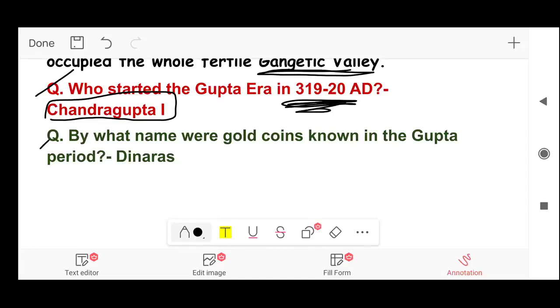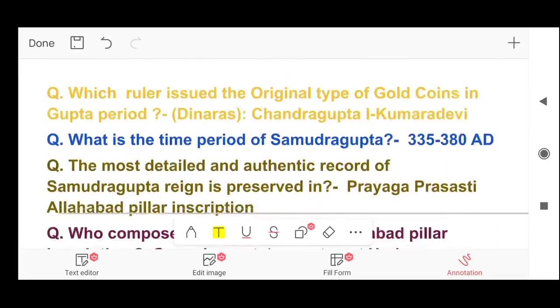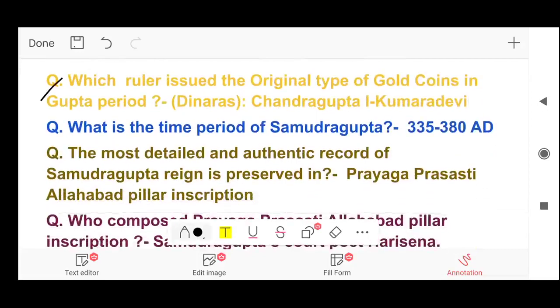And let's move further. Next question is, by what name were gold coins known in the Gupta period? Answer is dinaras. Next, which ruler issued the original type of gold coins in Gupta period? That was dinaras, and the answer is Chandragupta I Kumar Devi type. Next question, what is the time period of Samudragupta? Answer, 335 to 380 AD.